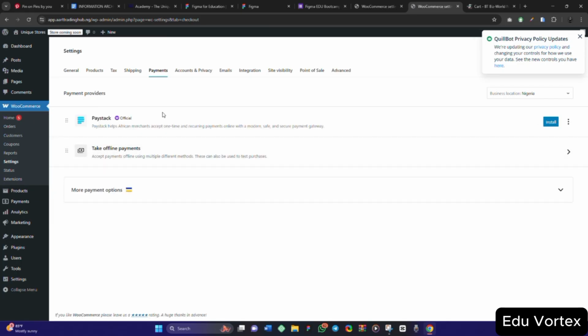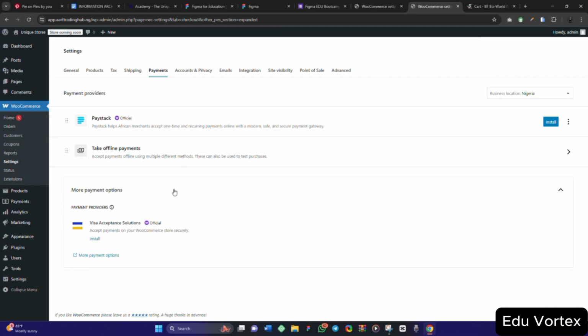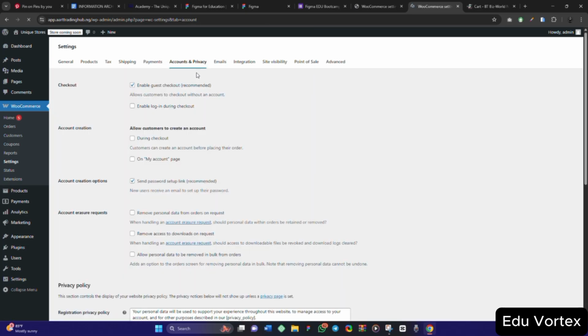I'm going to talk on payment gateways later on, so let's just continue. So for this one, you can accept visa acceptance solution. So you can now use visa acceptance solution. Now accept payment on your WooCommerce store securely. So this is another payment gateway. I'm going to talk about it later on. So let's just leave this and move to account and privacy.